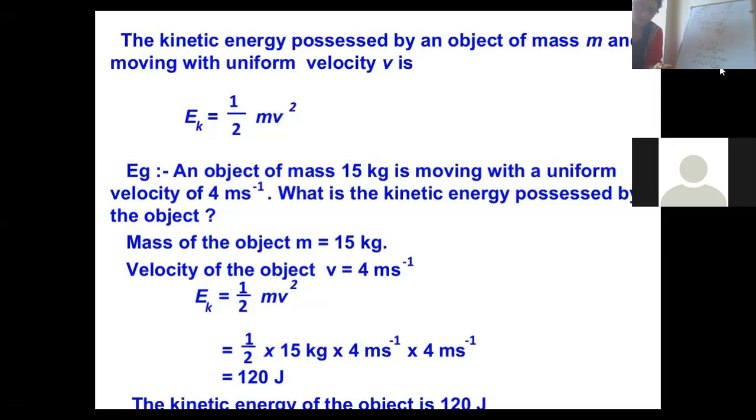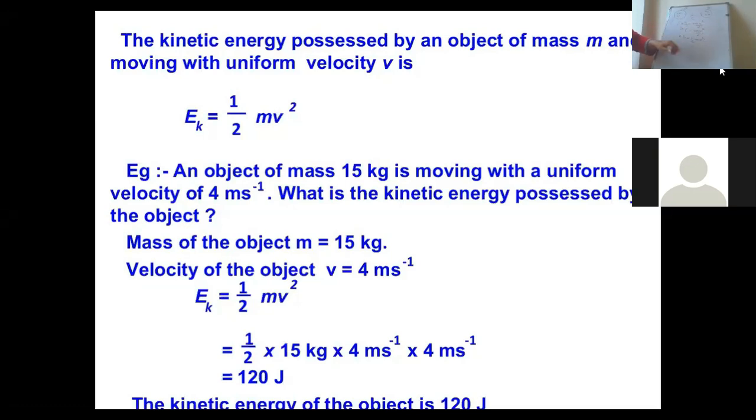Okay. There are some important conclusions about kinetic energy. I said that kinetic energy is half of mv square. This is also one of the ways of writing. It means that kinetic energy of an object is directly proportional to the mass of the body.